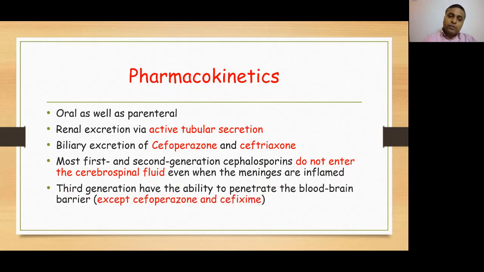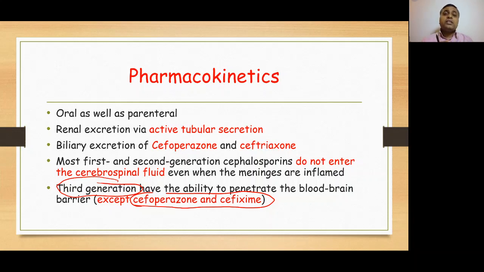But third generation cephalosporins can cross the blood-brain barrier. And among them, cefoperazone and cefixime are the drugs which cannot cross the blood-brain barrier. Clear?